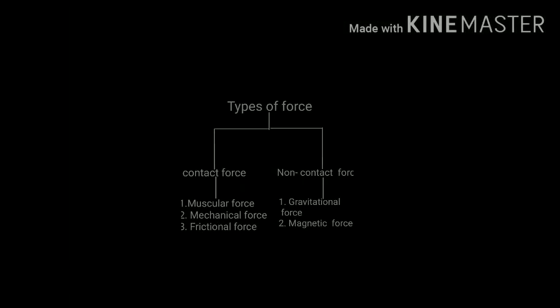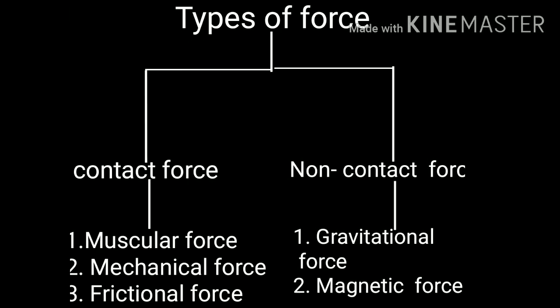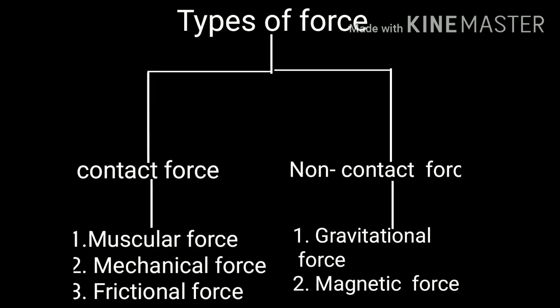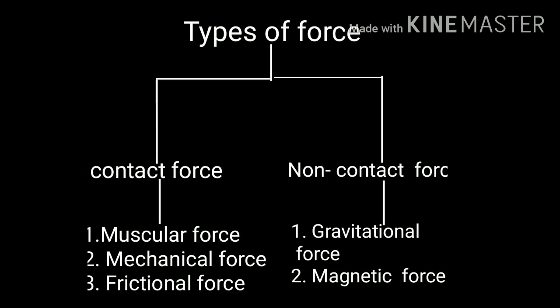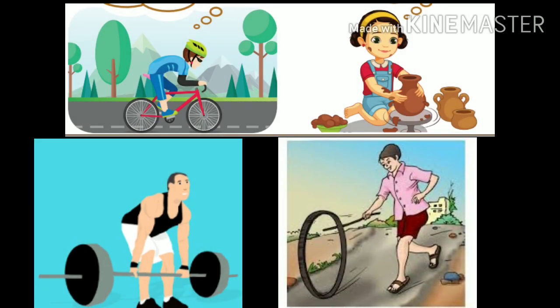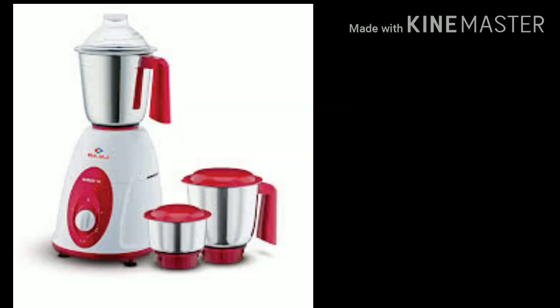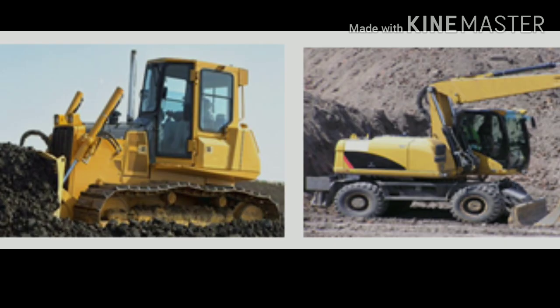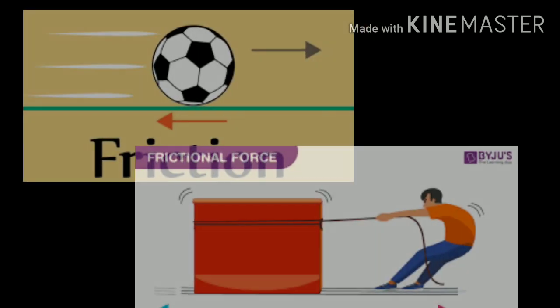We are going to see in detail about the contact force and their classification. As I said before, contact force means force is applied by touching an object. Under this, three forces come. Those are muscular force, mechanical force, and frictional force. Muscular force means force applied by using the parts of our body. Second, mechanical force. That means force applied by a machine like bulldozer and grinder. The third one, frictional force.